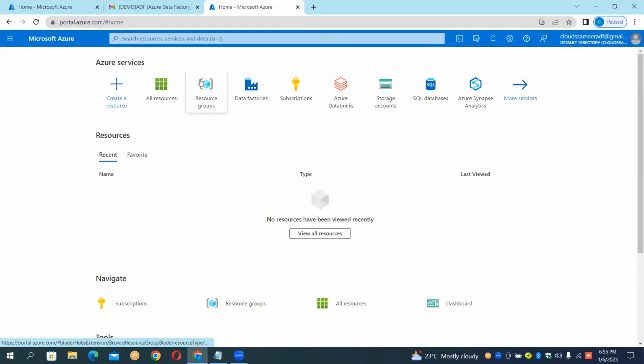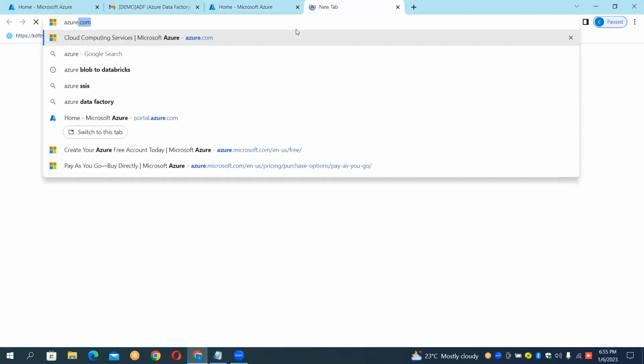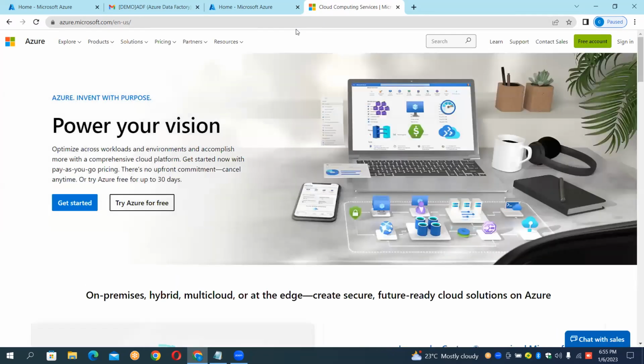But how to go to this portal? For that, I'm using azure.com. Azure.com, everyone. Everyone is able to see the screen? Yes, sir. So now you have this azure.com.